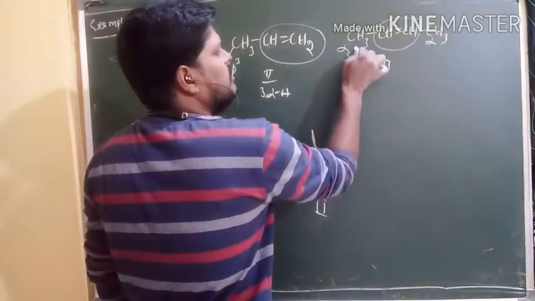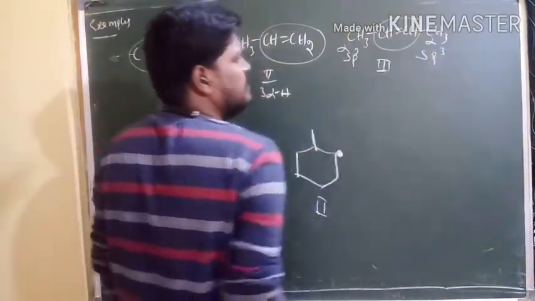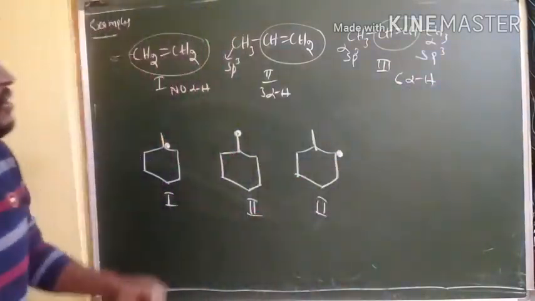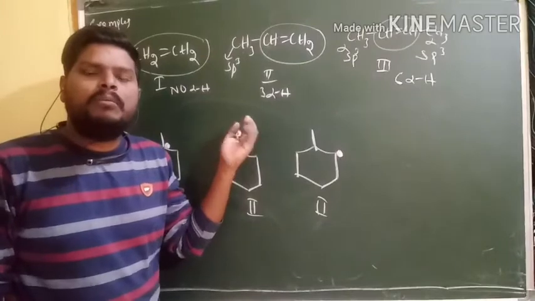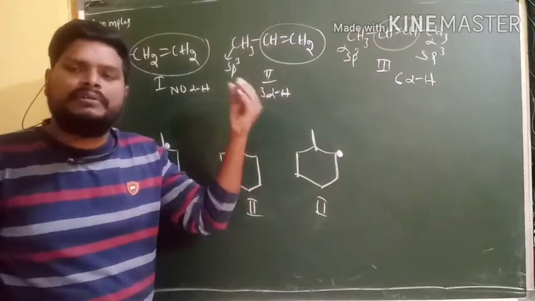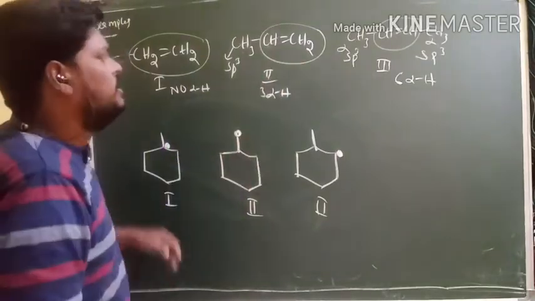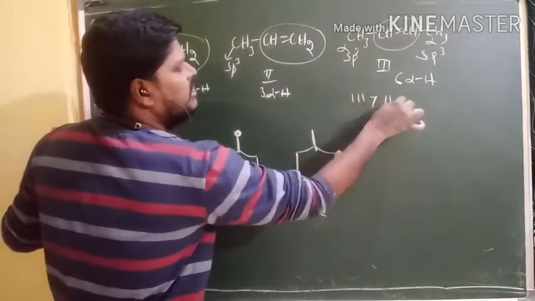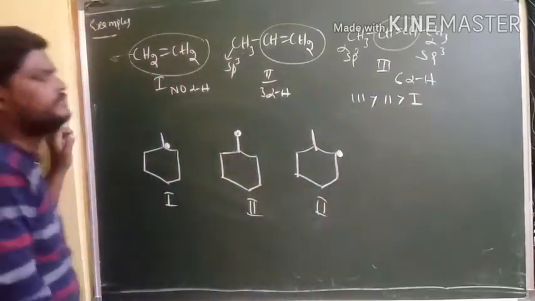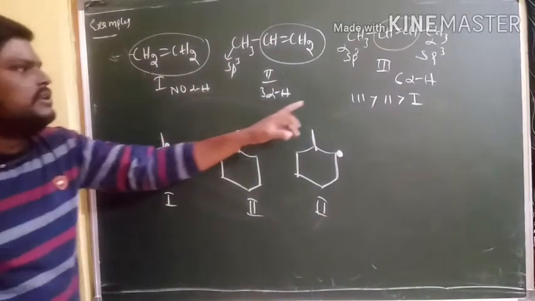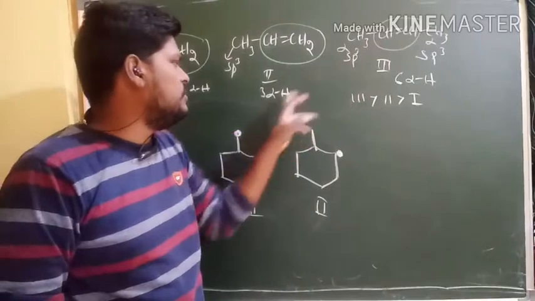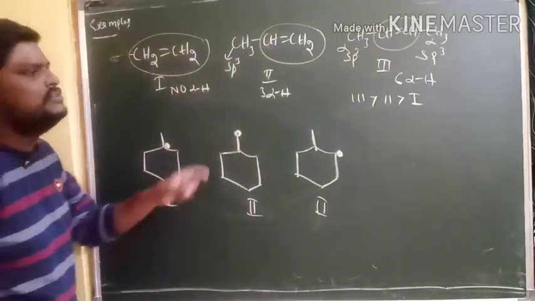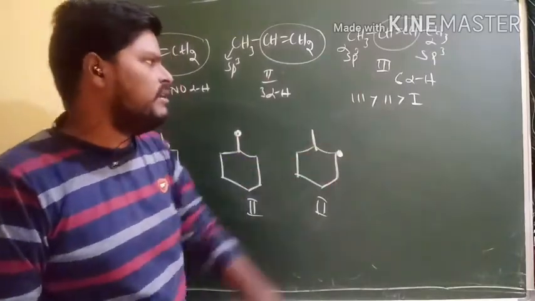That means it is sp3 carbon and it is also sp3 carbon. 3 plus 3, total 6 alpha hydrogens are there. I told you already, more alpha hydrogens, more hyperconjugation, more stability. So I think the third one is more stable than the second one, than the first one. Yes, because the third one has 6 alpha hydrogens, more stable. Next 3 alpha hydrogens, next no alpha hydrogens. So third is more stable than second, which is more stable than first.